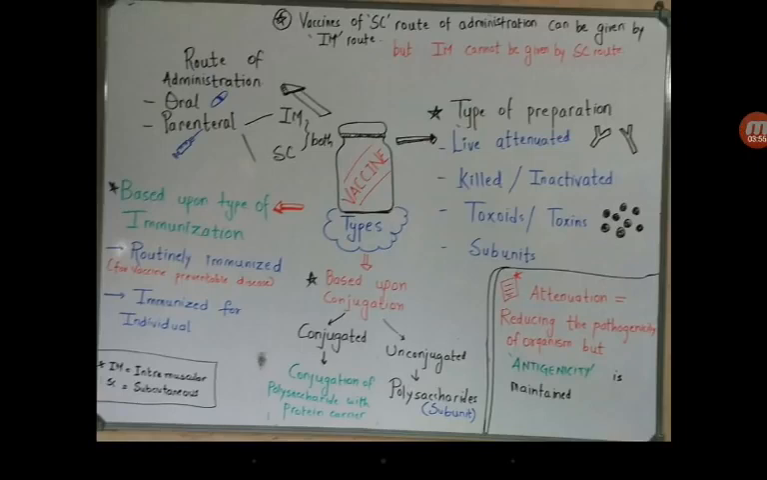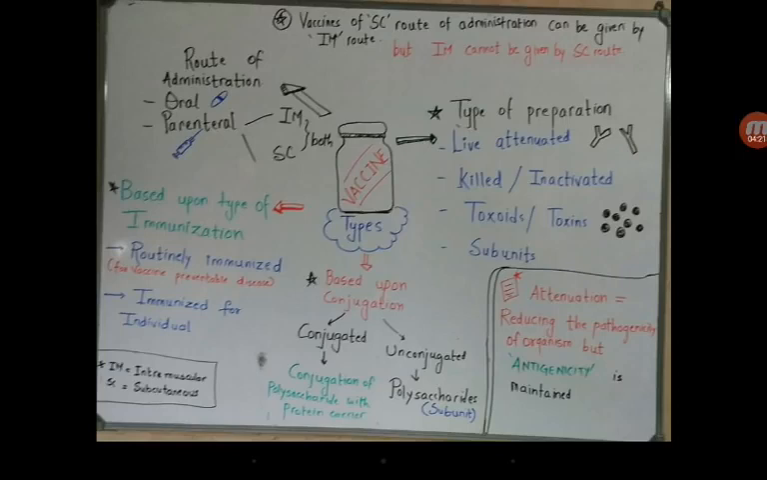Next we come to the classification of vaccines, that is, what are the types of vaccines, right? Broadly classifying, there are four major types we can say: based on the type of preparation, based on the type of conjugation, based on the type of immunization, and based on the type of route by which they are administered.